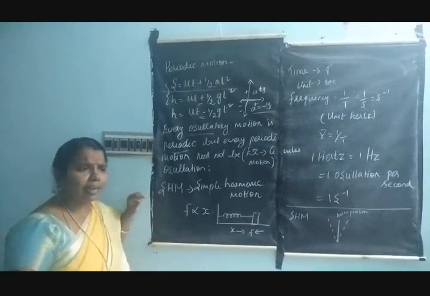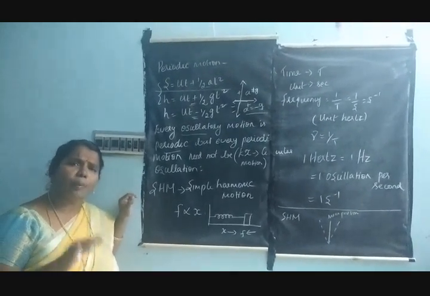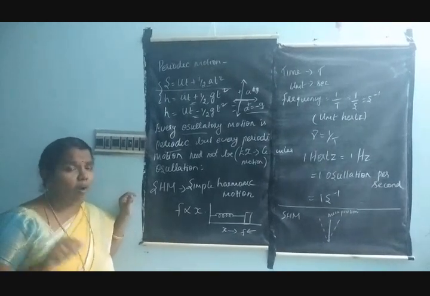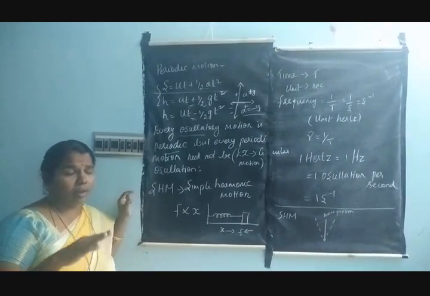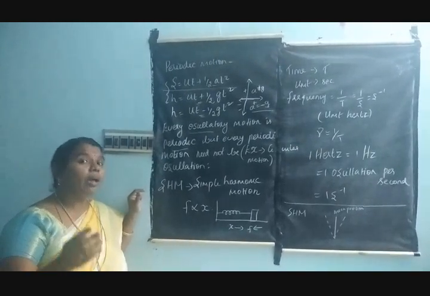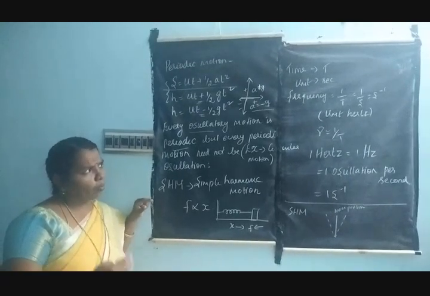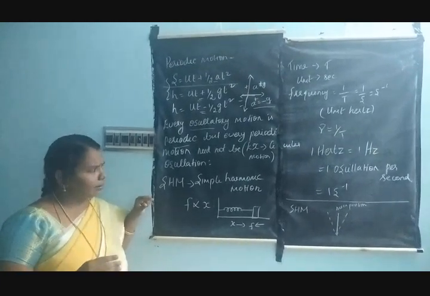The swing of a cradle is simple harmonic motion. Simple harmonic motion is a periodic motion, but it need not be an oscillatory motion. So these are the examples. Step by step, I am going to explain one by one. Can you understand, students? Yes, sir.